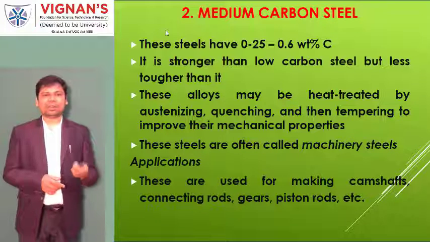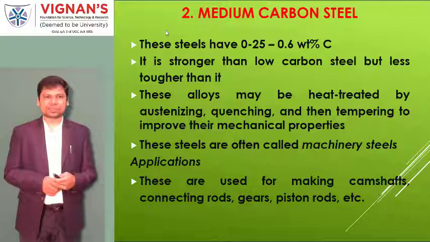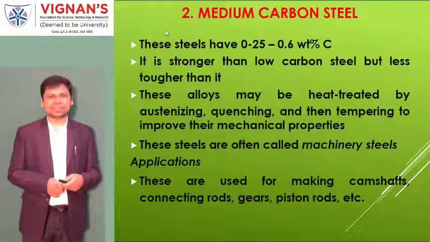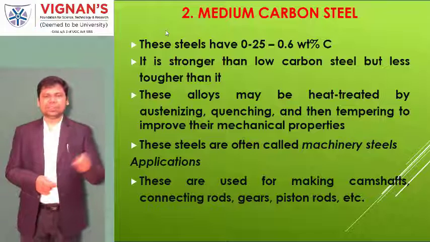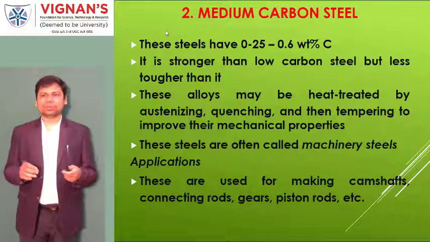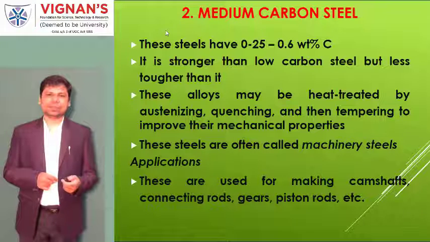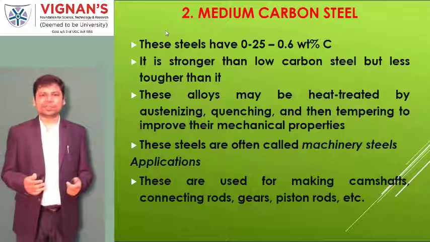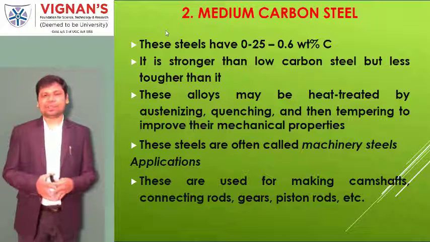And these are also called machinery steels. We use these steels for connecting rods, gears, pistons, and camshafts. These terms are all related to automobile components. That is why in an automobile, maybe 30 to 40% nowadays is made up of steel.